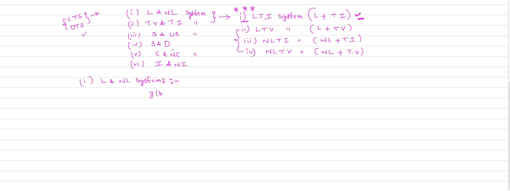Always the output is y of t. I already told you, y of t is output, x of t is input, h of t is the impulse response. So when it comes to the definition of linear and non-linear systems, if the system output varies linearly with respect to its input, the system is always a linear system.